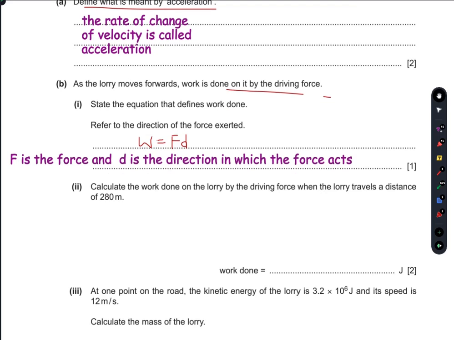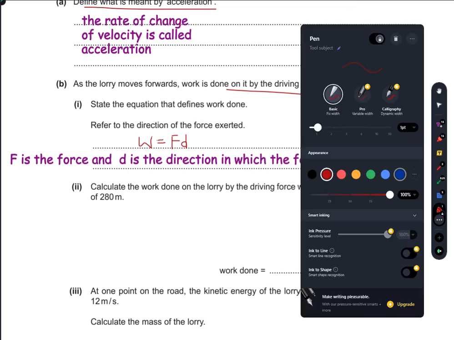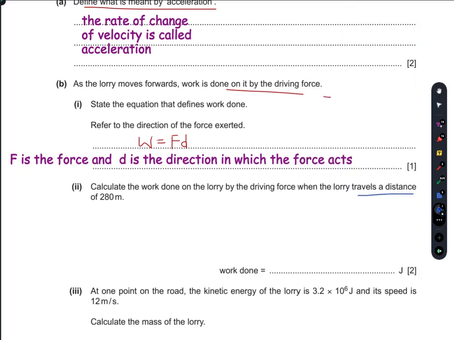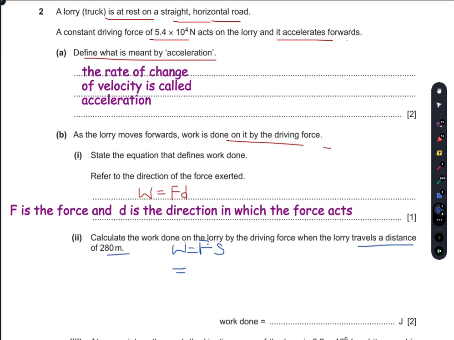Part 2 of question B. Calculate the work done on the lorry by the driving force when the lorry travels a distance of 280 meters. Work done is equal to Fs. So the force is 5.4 times 10 to the power 4 newtons, and you multiply this by 280.